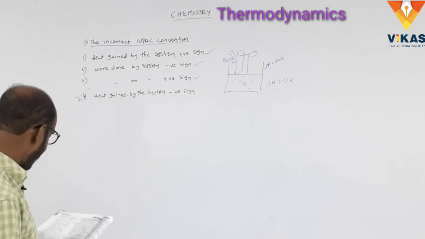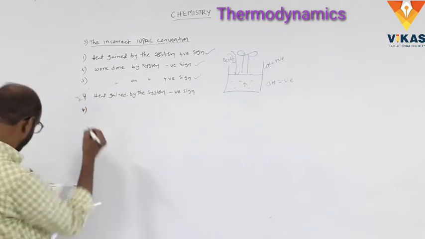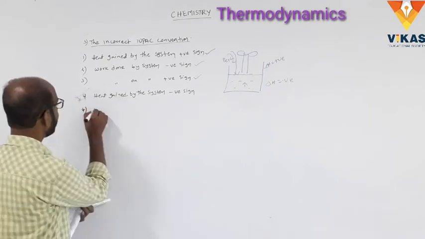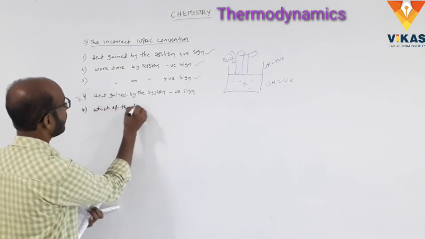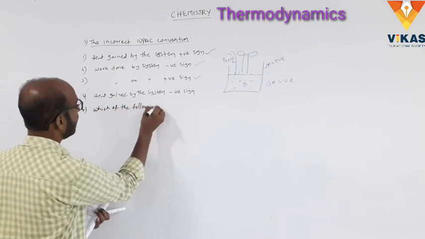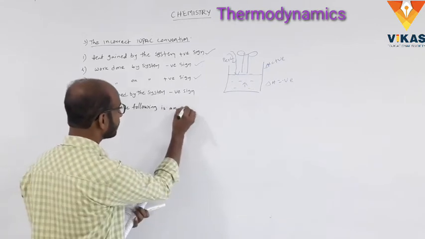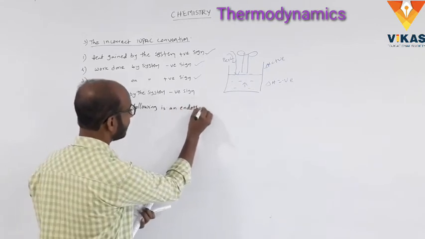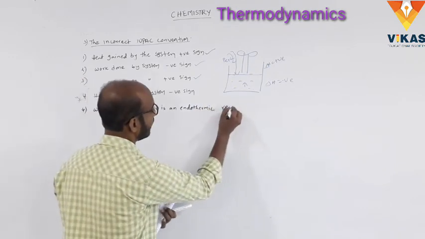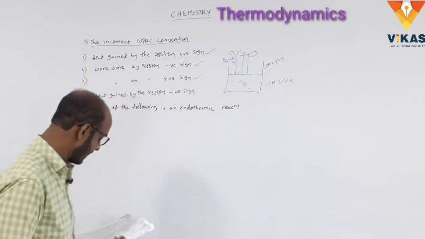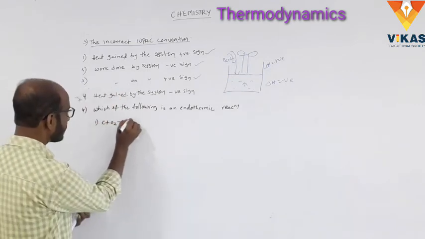Which of the following is an endothermic reaction? Number 1, C plus O2 gives rise to CO2.